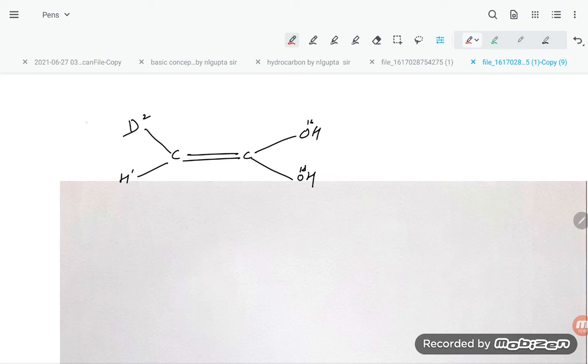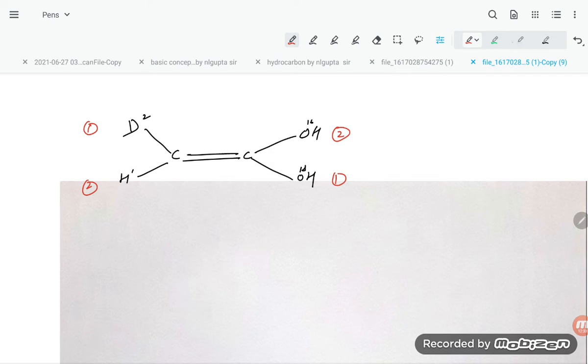So atomic mass 2 and 1. Atomic mass 2 means the priority is 1 and priority is 2. O16 and O18. The priority will be here and this is 1, 2.